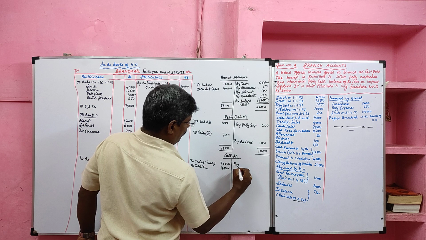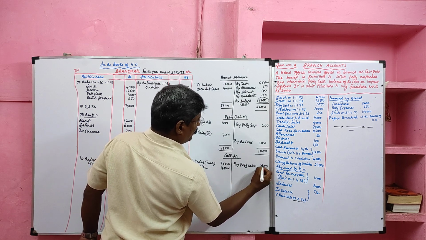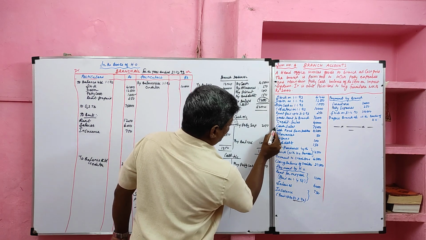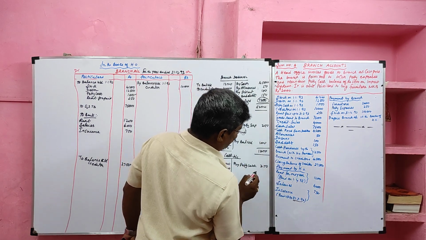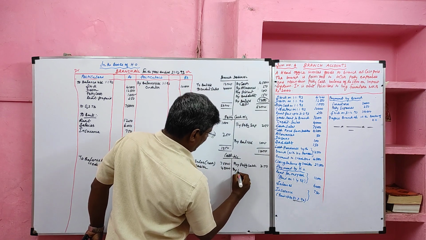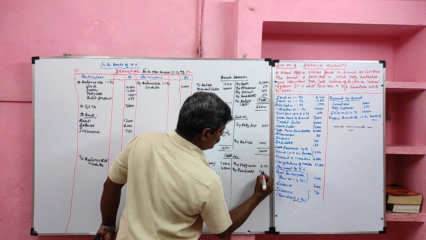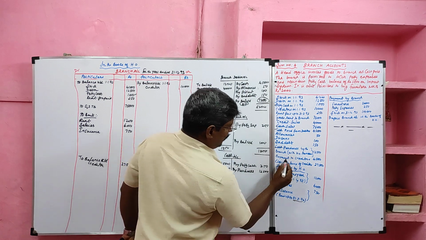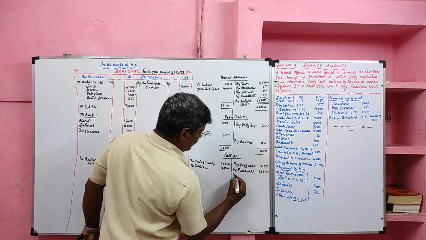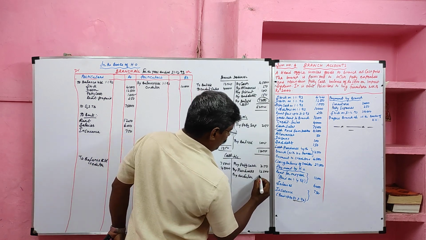Then amount transferred to petty cash, rupees 250. Cash purchases by the branch, value 12,500. Payment made to the creditor will be a payment credited, value 45,000.